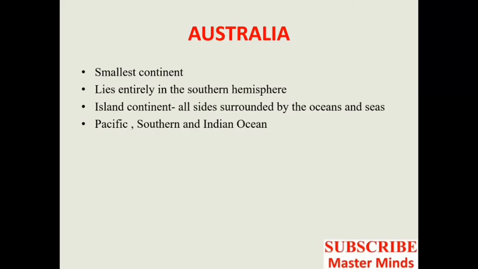Next we can study about the smallest continent. Australia is the smallest continent among the 7 continents. It lies entirely in the southern hemisphere and it is also known as the island continent because all sides of this continent are surrounded by oceans and seas. It is bound by the Pacific Ocean, Southern Ocean and the Indian Ocean. From here you can see this is the Australian continent and it is bound by the Indian Ocean, Pacific Ocean and Southern Ocean.